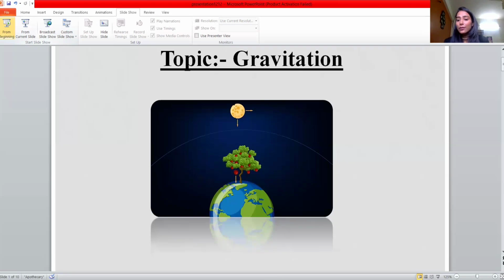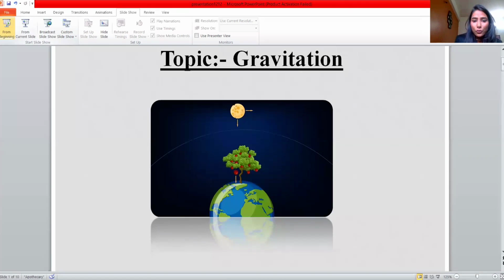The universal law of gravitation was given by Newton and is also known as Newton's law of gravitation. What does this law tell us? It says that every body in the universe attracts every other body with a force which is directly proportional to the product of their masses and inversely proportional to the square of the distance between them. How?